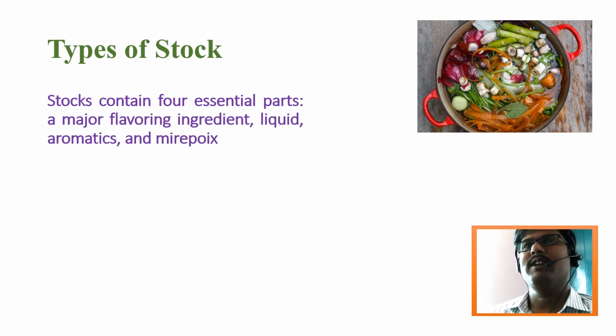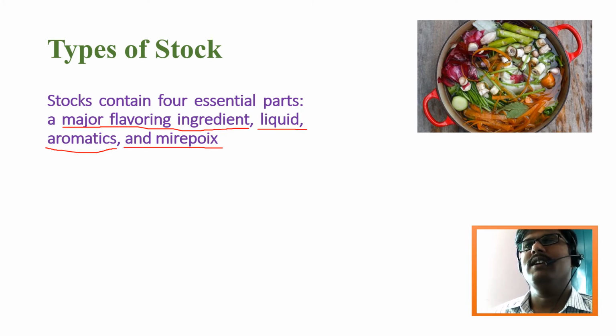Before that, I would like to tell you one important point: the stock consists of four essential parts. The first part is the major flavoring ingredient. What kind of ingredient you are going to add, which flavor you are going to extract from that into the water, plays the major role. The next one is the cooking medium, that is the liquid, and the third is the aromatics. Aromatics are the spices which you are going to use, especially in continental cuisine, for the aroma.